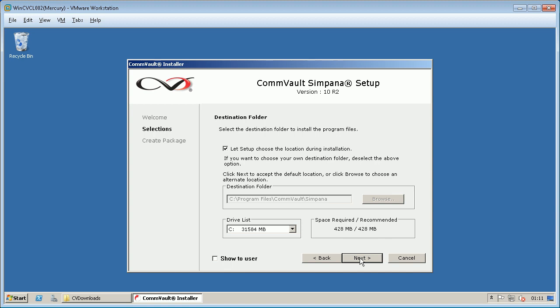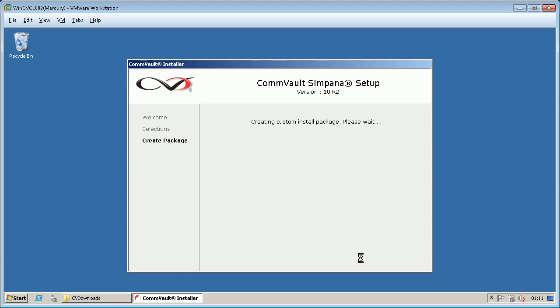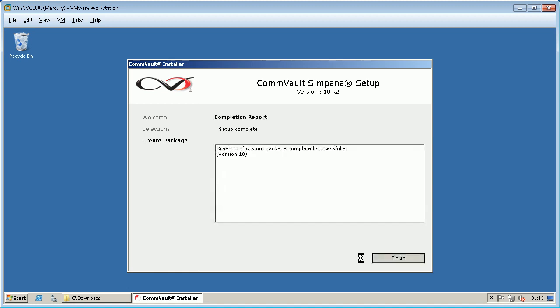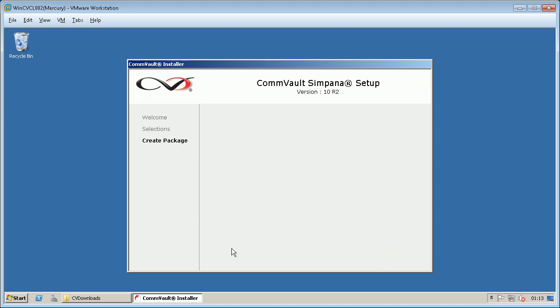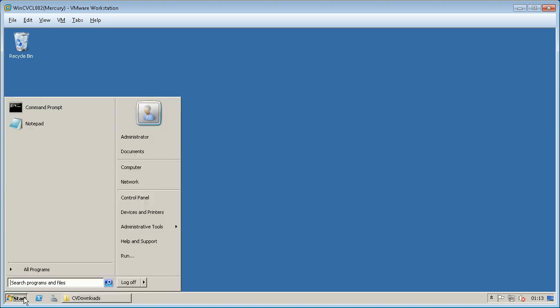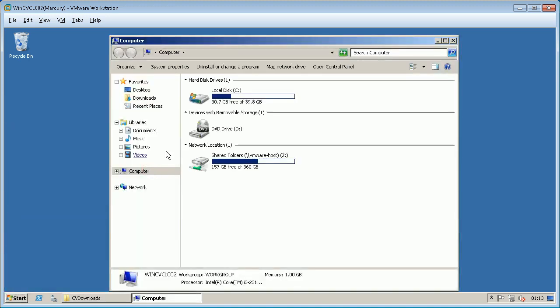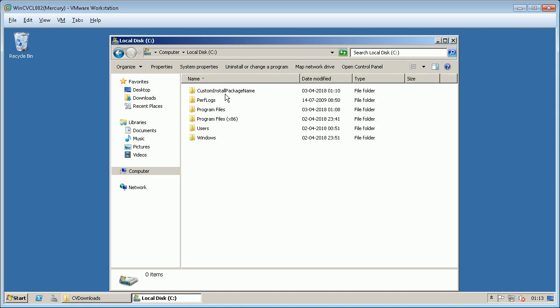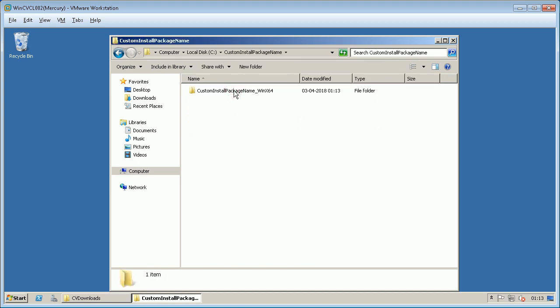Verify the default location for software installation. If necessary, click Browse to change the default location. Once done, click Next. Custom install package creation is underway. Please wait. Creation of custom package completed successfully. Verify the contents by browsing to the location where custom install package is located.